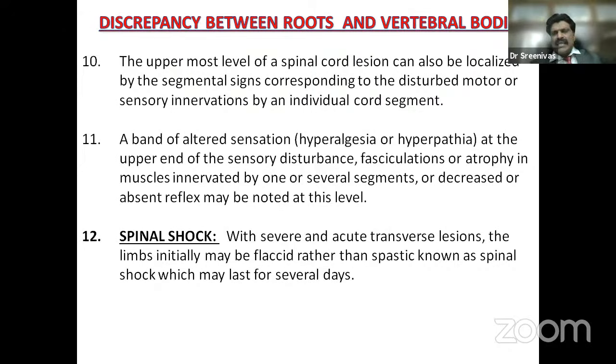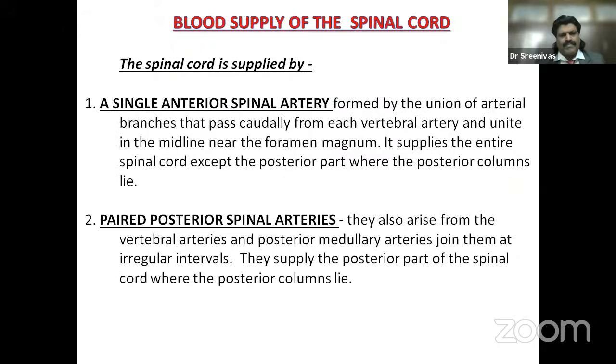Below the level of the lesion, there are UMN signs, and above the level of the lesion, it will be normal. Very, very important concept. Spinal shock: with severe and acute transverse lesions, the limbs initially may be flaccid rather than spastic, known as spinal shock, which may last for several days. So initially, it may be flaccid, which is known as spinal shock.